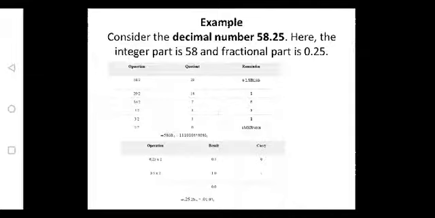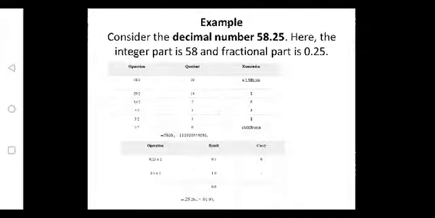Similarly, the fractional part is 0.25. Multiply 0.25 with 2, so the result is 0.5. Write down the integer part separately, that is 0. Fractional part is 0.5. Again multiply with 2, which is equivalent to 1. So the integer part is 1. Left over with fractional part of 0. 0 multiplied with 2 is equivalent to 0. So here we need to write down from top to bottom.